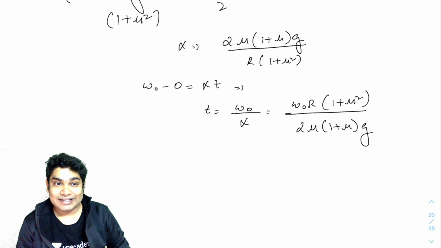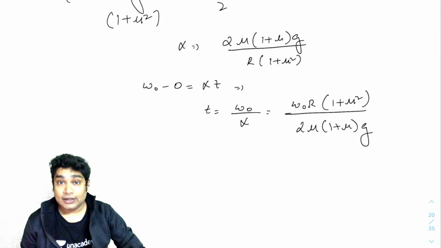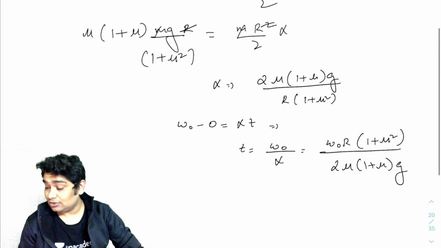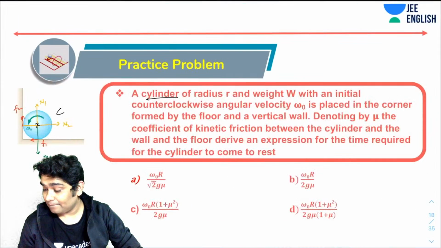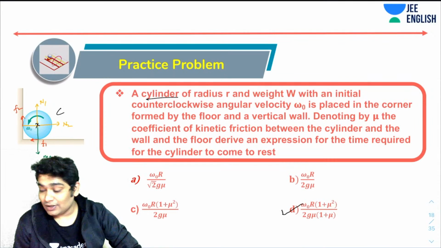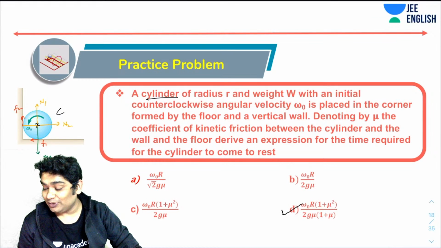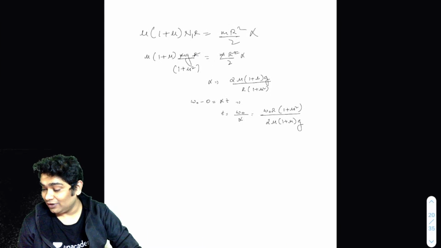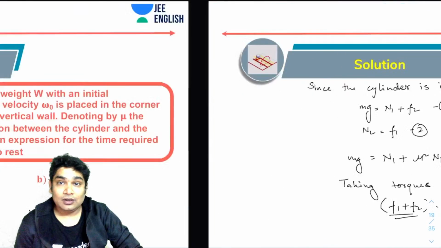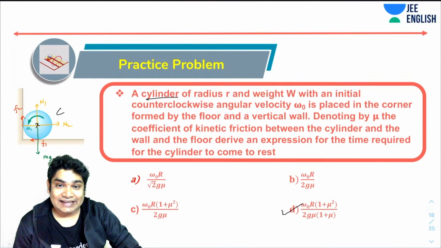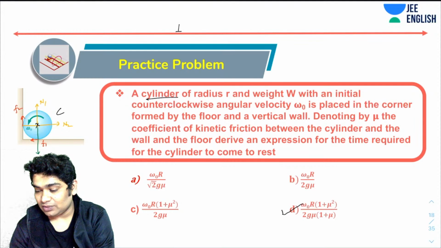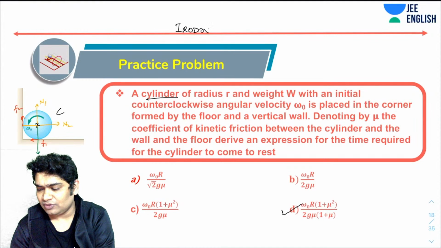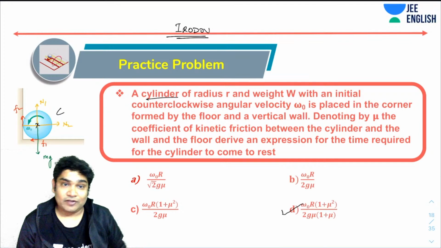All right. So this is how you would have solved that problem. Let's see if we have this in any of our options. So this is it: R into (1 plus mu square) over 2 mu (1 plus mu) g. Very long, yes, but that is the one. So D is the right answer, by the way. Again, one of the toughest problems. This is also a problem in Irodov, I think, and I have taken this problem from some other book though, which is also one of the toughest books.